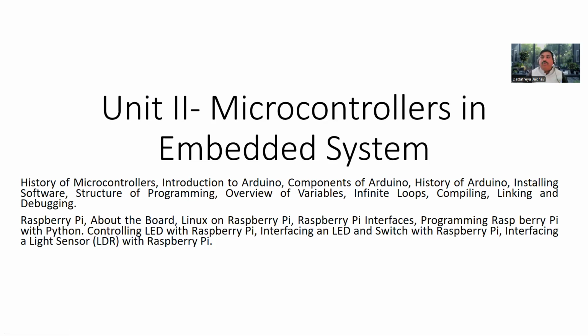In this unit we clear the concepts of Arduino and Raspberry Pi related with their installment components. Then how the compiling, debugging, and linking process will be done with the Arduino and Raspberry Pi. Also, some examples with the Raspberry Pi, like interfacing of LED and switch with Raspberry Pi, then LDR with Raspberry Pi. That concept we learn in this unit.